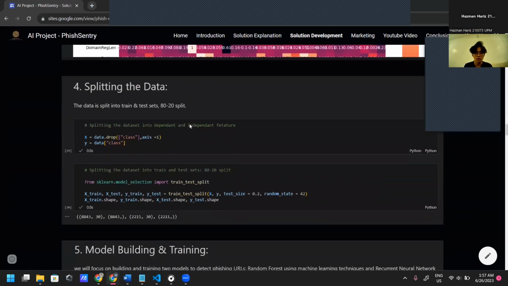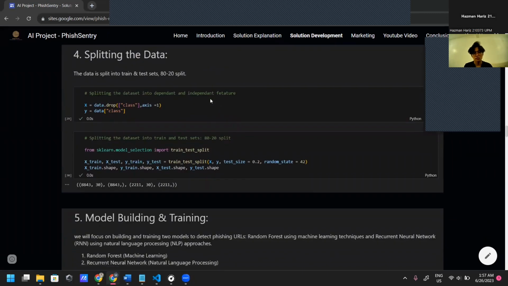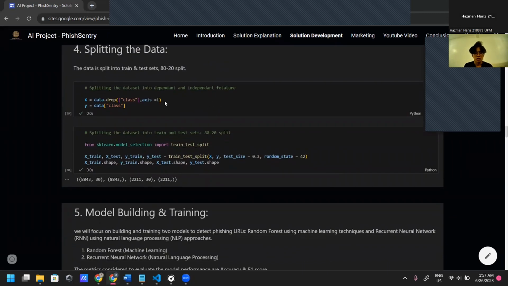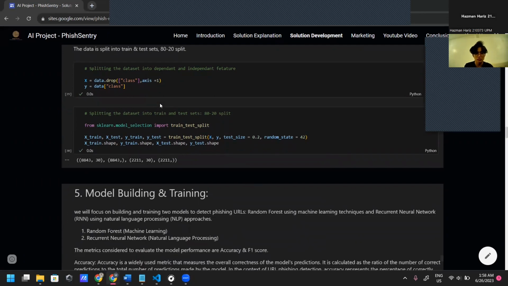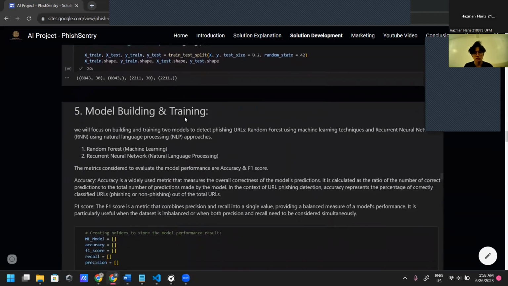Next is splitting the data. In this project, we will split the data into two sets, which are the training and test sets. This split is done in an 80-20 ratio. So this is the Python code for splitting the data set into dependent and independent features. Once the data has been split, we can then